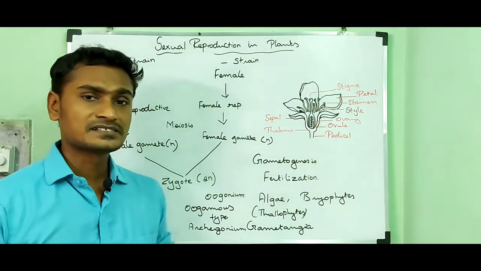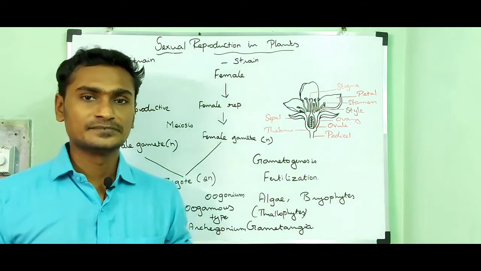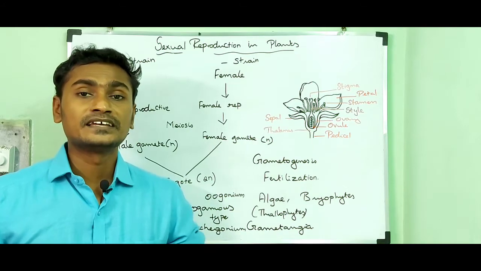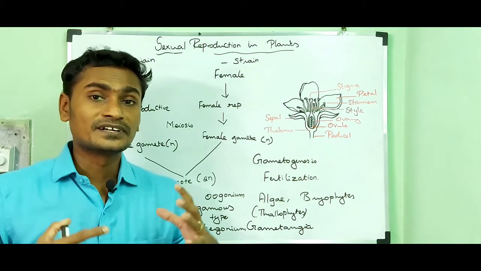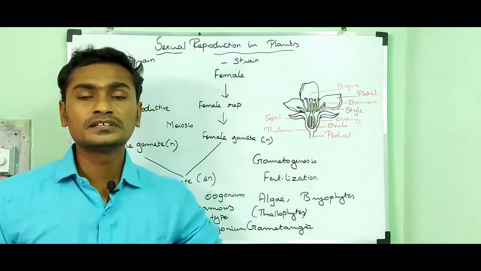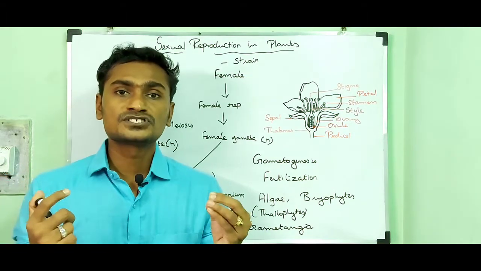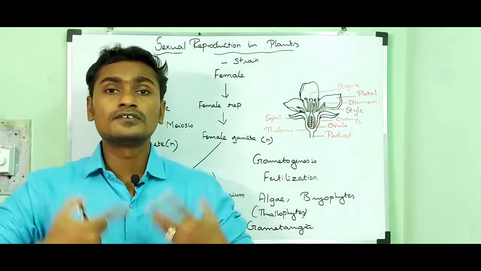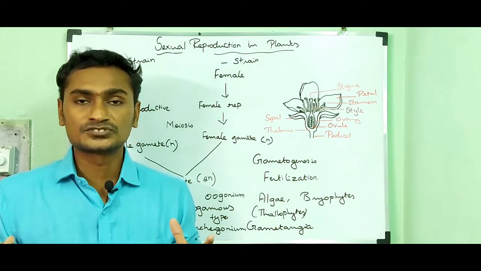In algae, the fusion of gametes takes place externally. That is why it is called external fertilization, and they lack embryos. The male gametangia release male gametes and the female gametangia release female gametes in the water. Fusion of the two gametes results in a zygote, which develops directly into a new young one, so there is no chance for embryo development.